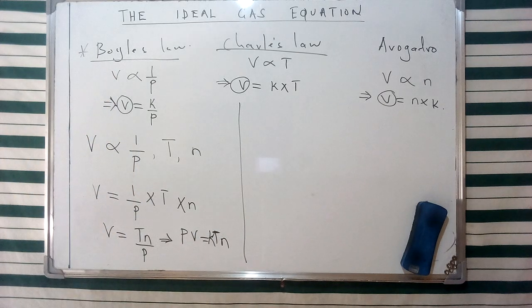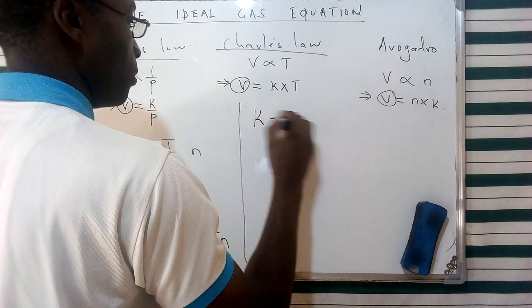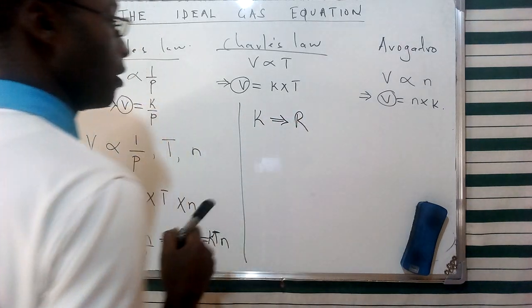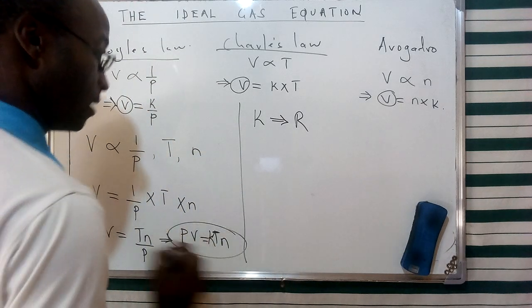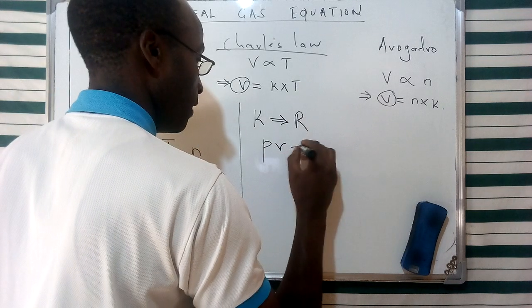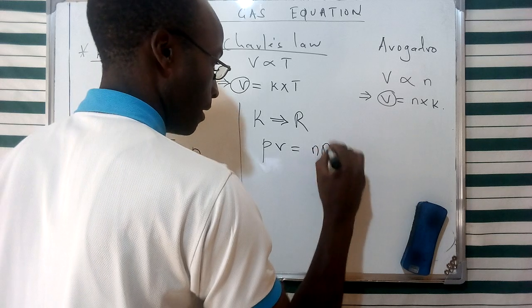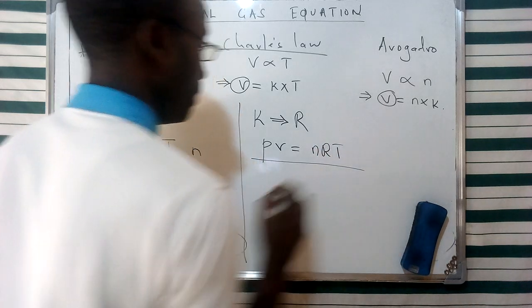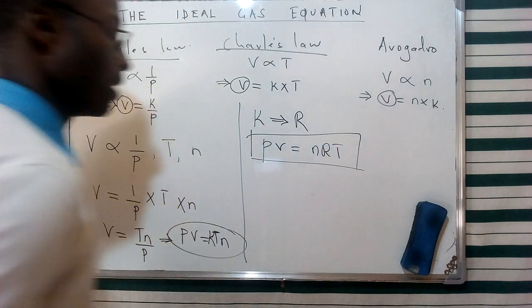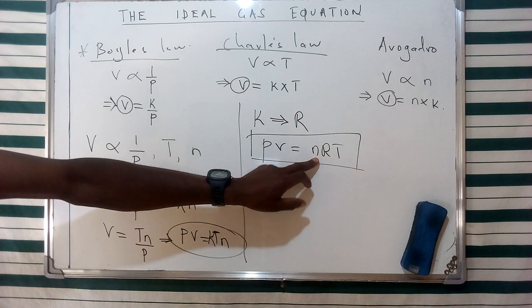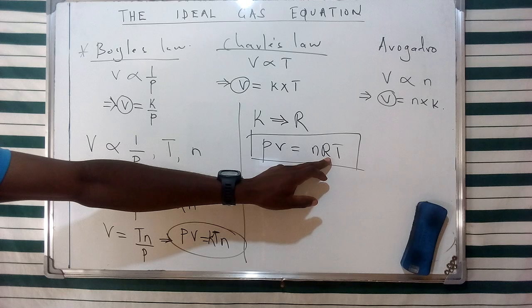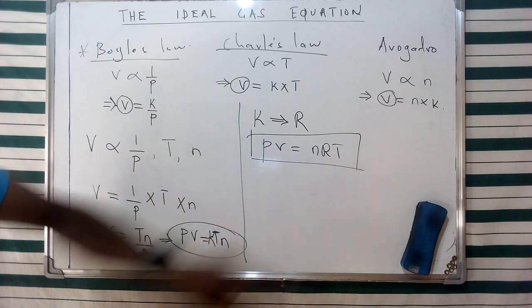Now, this constant is basically what we refer to as a gas constant, which we are going to give in terms of R. So therefore, we can have this specific representation of PV given in terms of nRT, whereby P implies pressure, V implies volume, n is the number of particles as we said, and then we're going to have R as a gas constant, and absolute temperature given as T.